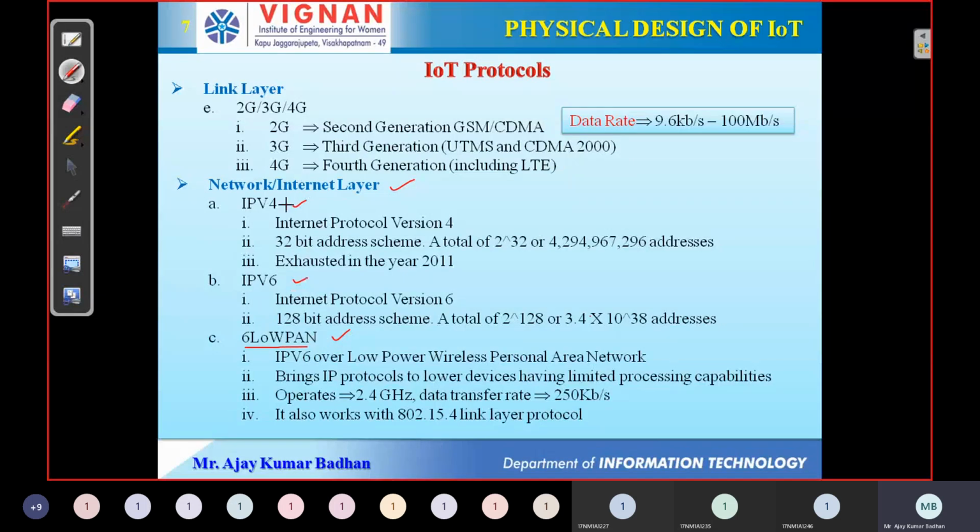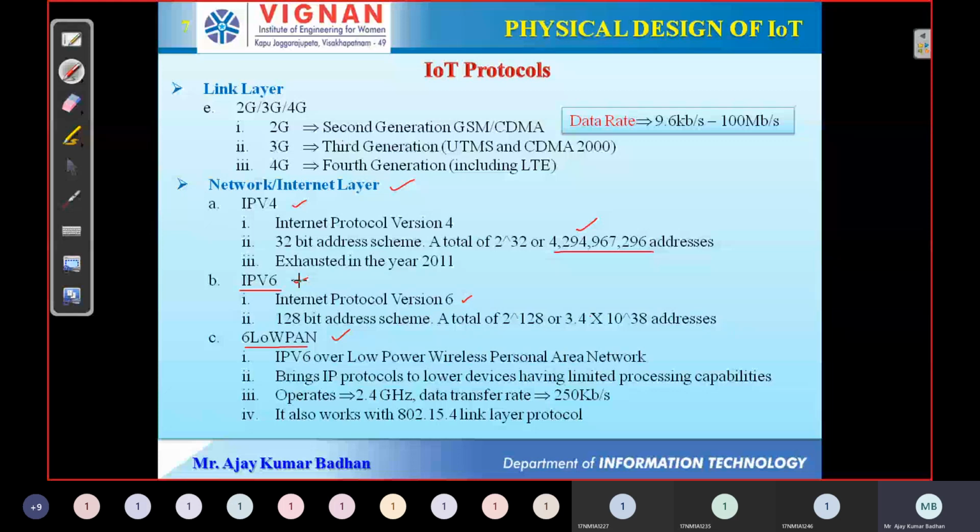So IPv4 is nothing but Internet Protocol version 4. It actually uses a 32-bit addressing scheme. Everyone knows this. So how many addresses we can generate is 2 to the power 32. By the end of 2011, the number of devices exceeded these many addresses. So we were not able to provide a unique address to each and every system. So definitely we needed a new kind of protocol. So for that IPv6 came into the picture. This is nothing but Internet Protocol version 6.